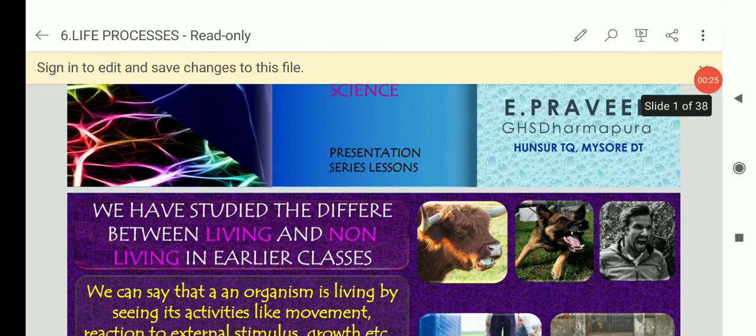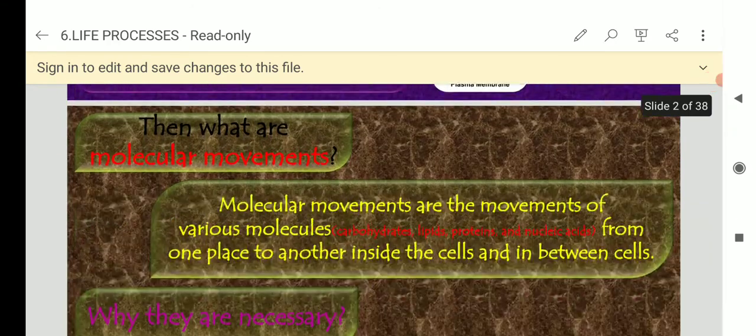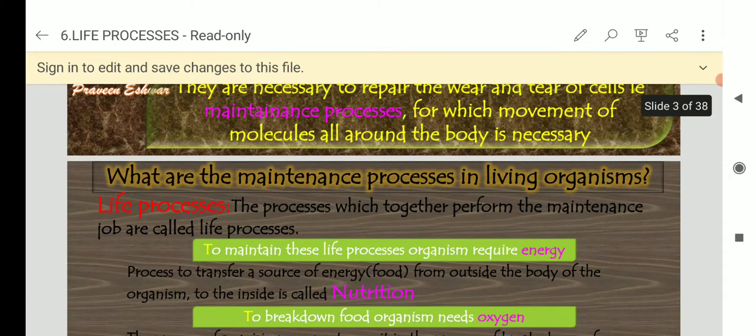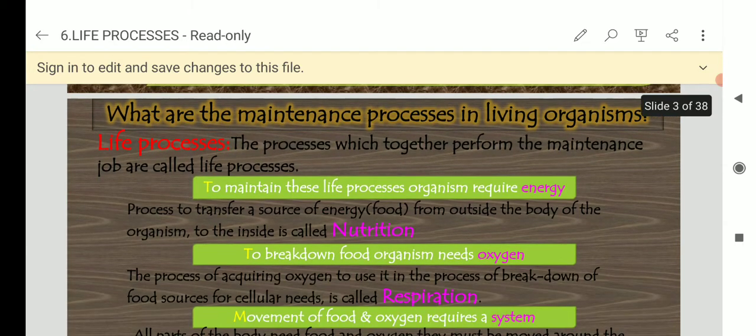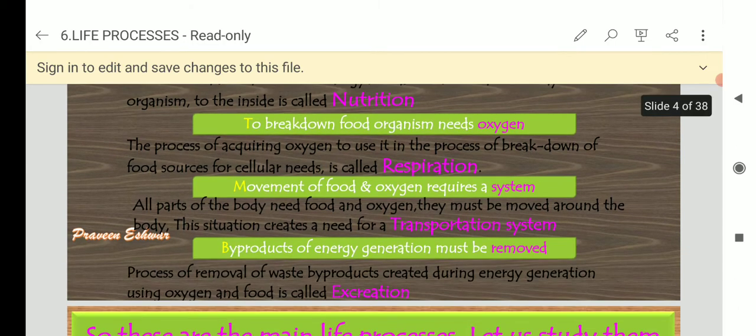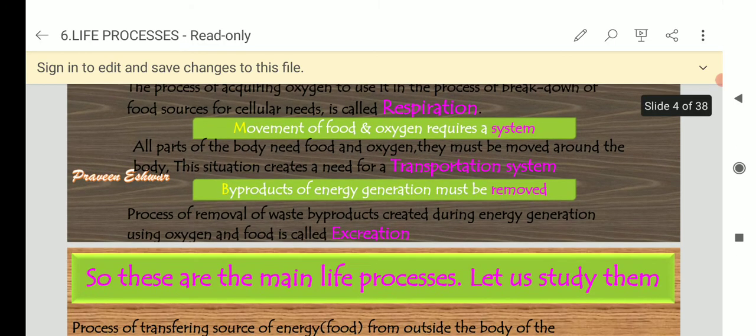Okay, students. Last class we discussed growth and digestion, and what is the meaning of life process. Then what is the meaning of nutrition, respiration, transportation, excretion.